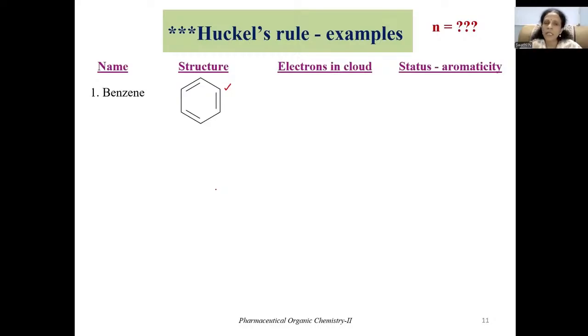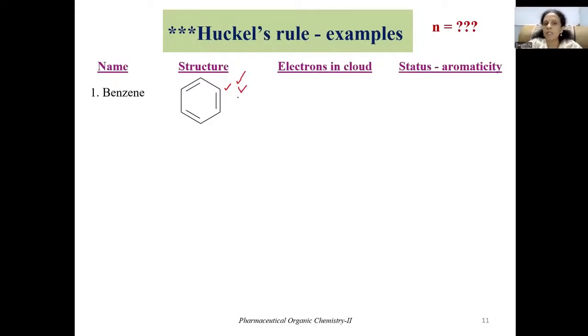And the third one is that the total number of pi electrons should be equivalent to 4n plus 2. So when a molecule meets all these criteria, it is obeying Huckel's rule, and thus it is said to be aromatic in nature. So here one of the Kekulé structures of benzene is written. You can easily make out from its structure that it is cyclic in nature. And here 3 double bonds are present at alternate positions. That means a conjugated system is present in the structure of benzene.